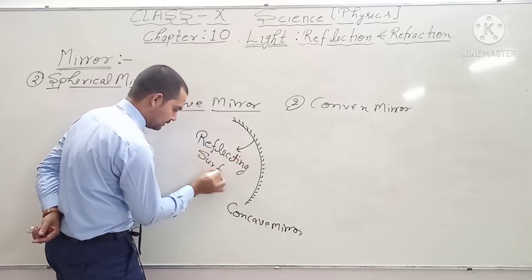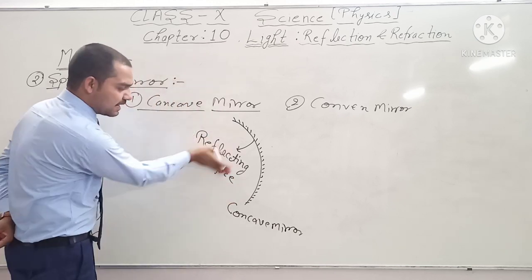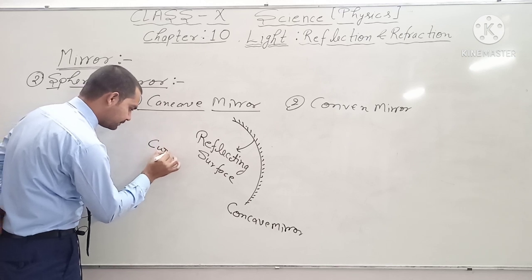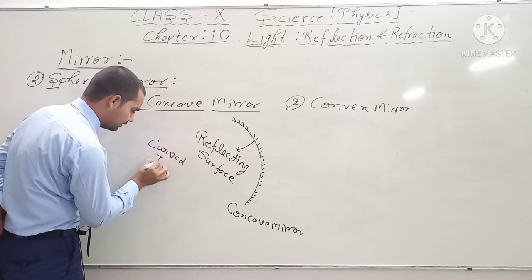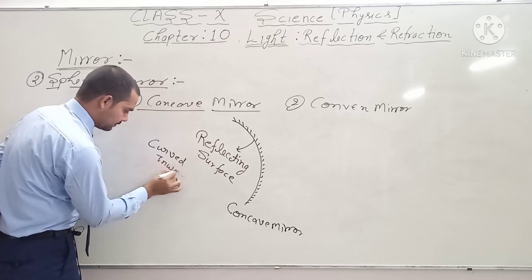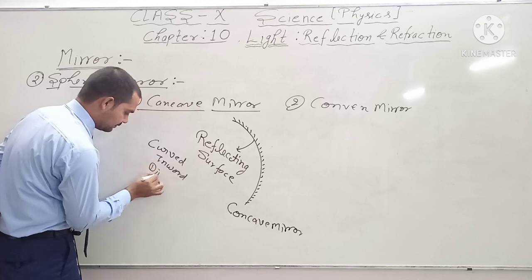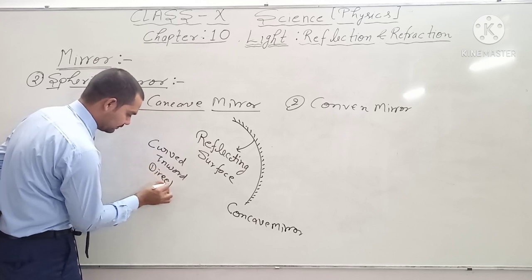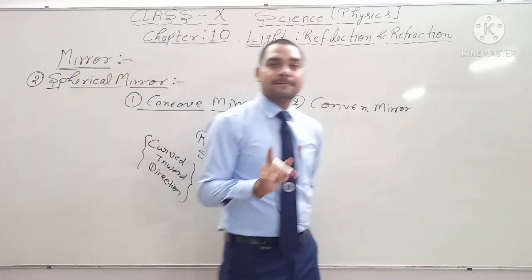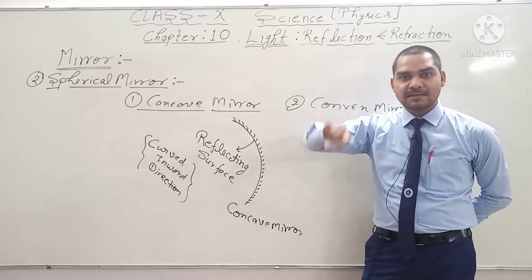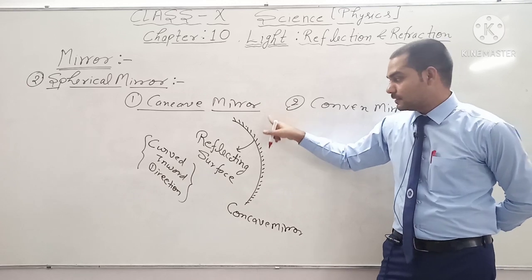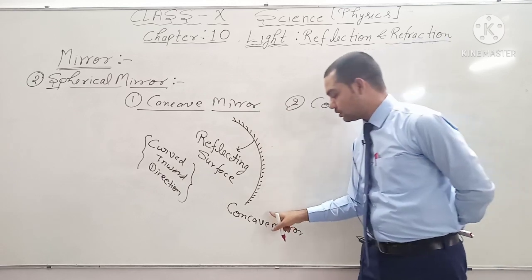This is the reflecting surface. और ये रिफ्लेक्टिंग सरफेस किस डायरेक्शन में है? कर्व है, ये है कर्व्ड इनवर्ड डायरेक्शन. That means if the reflecting surface is curved in inward direction, this surface is known as the concave mirror. Okay, this is the figure of concave mirror.